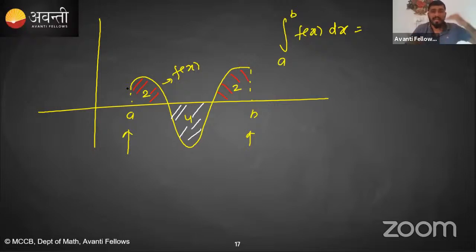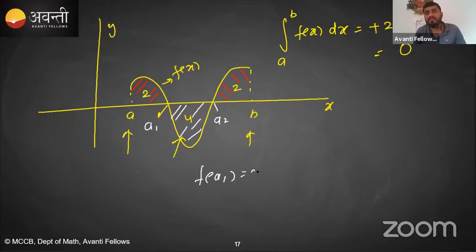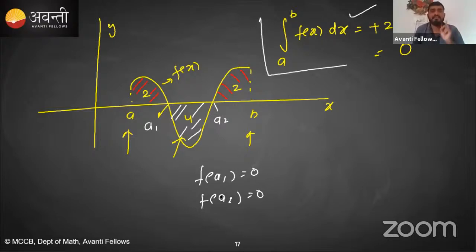Yes, this upper area will be considered positive, +2, and this lower area will be considered negative. So yes, we are getting -2, but here my f of x is crossing the x-axis twice. Let's say this is a1, this is a2, which means f of a1 is equal to 0 and f of a2 is equal to 0. In this case the definite integration is again 0, but in this case we are getting 2 roots.